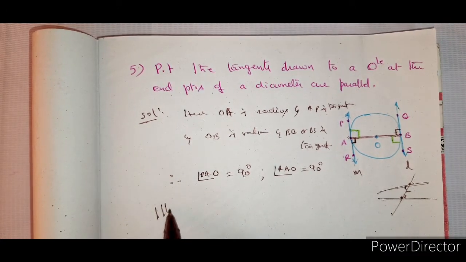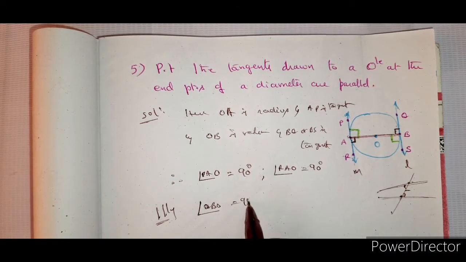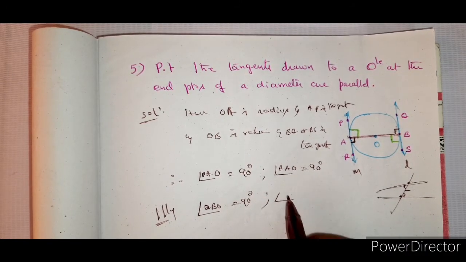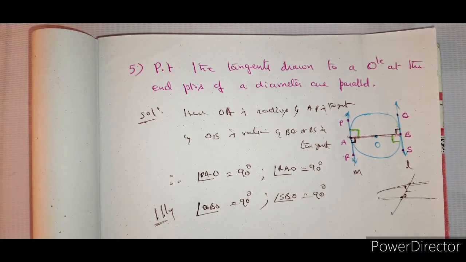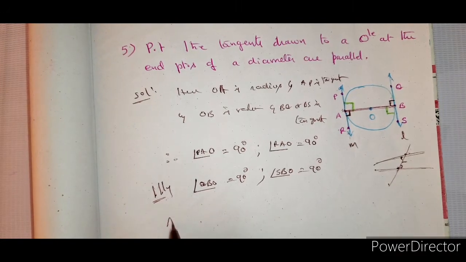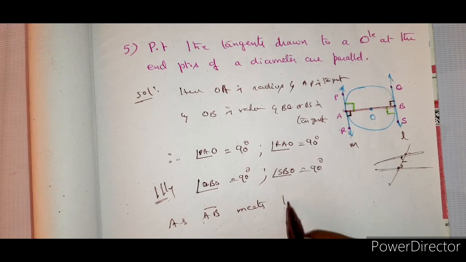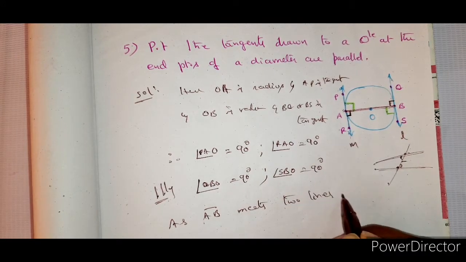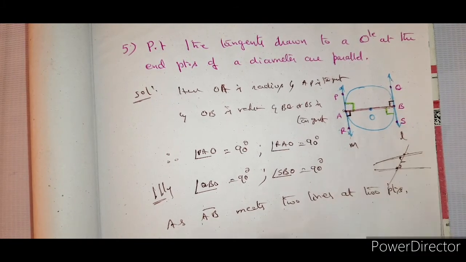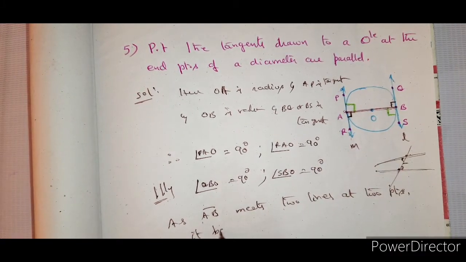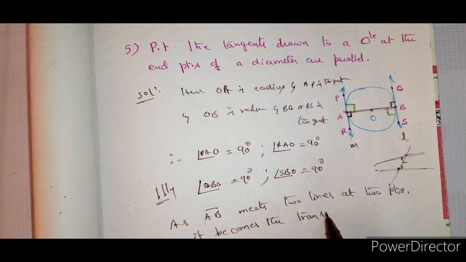Similarly, angle QBO is equal to 90 degrees. Angle SBO is also equal to 90 degrees. As AB meets two lines at two points, it becomes the transversal.